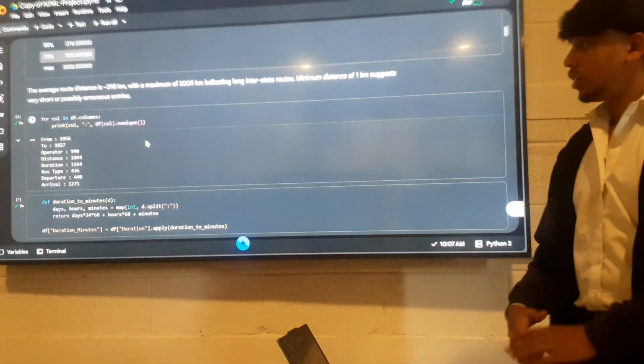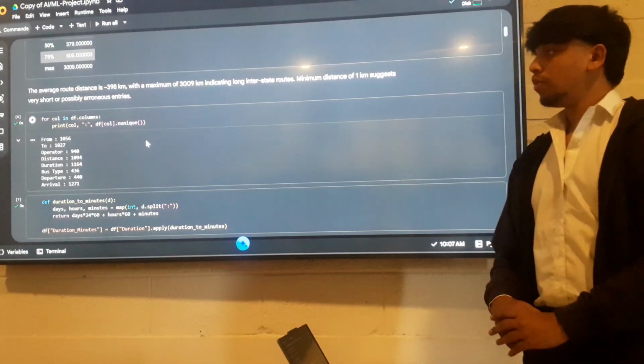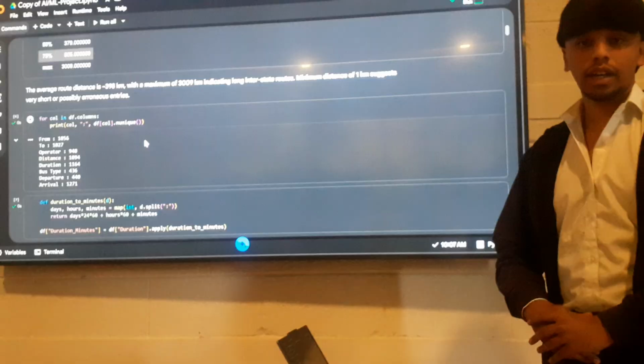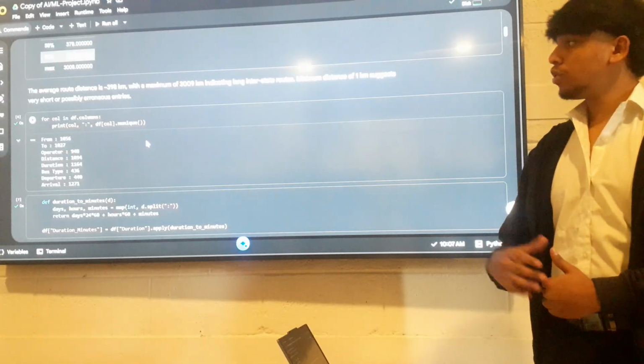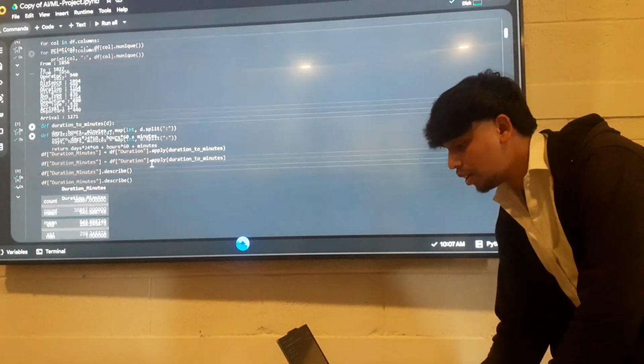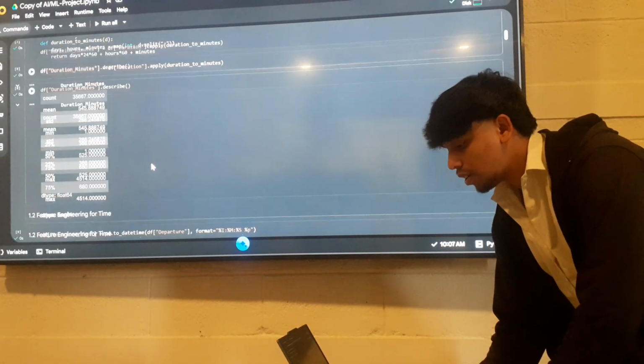Here the duration column, which was stored in object format, I had to convert into int format, so I applied this function to convert it into number values.